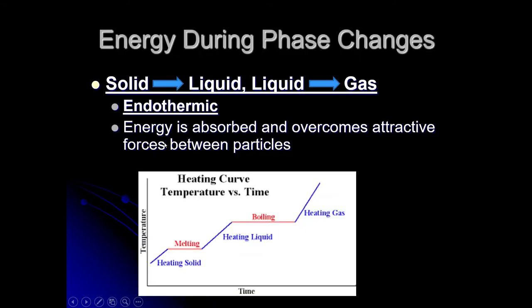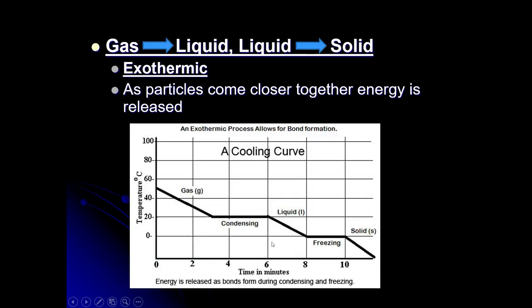Look at this energy change again. You need heat to melt the ice. Then the liquid needs to be heated to boil. And then you need to heat the gas. So you add energy to the system to make it go up the chain from solid to liquid to gas. When it goes the other way, the gas needs to lose energy to become liquid, and the liquid becomes solid.